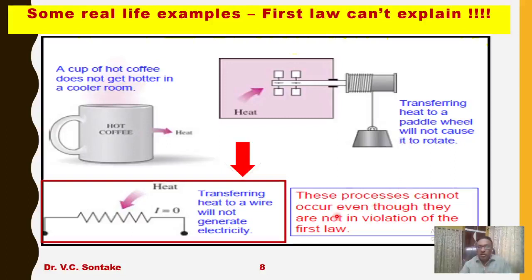Okay, so what can I say? These processes cannot occur even though they are not violating the first law. According to the first law, the energy conversion is also taking place in the reverse direction as well. But the first law is not able to explain why these processes are not possible.